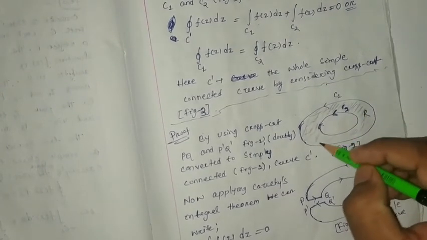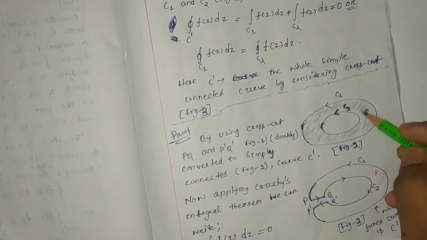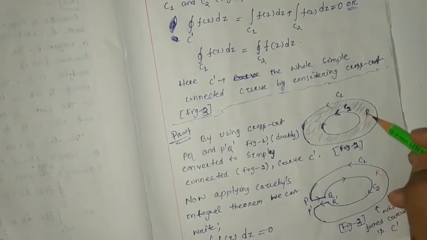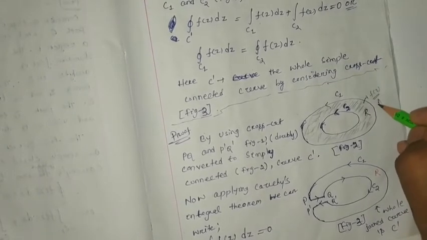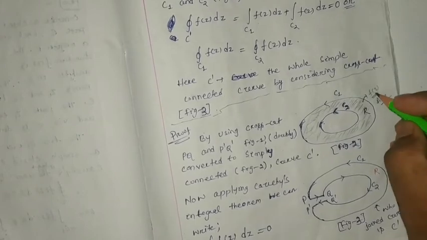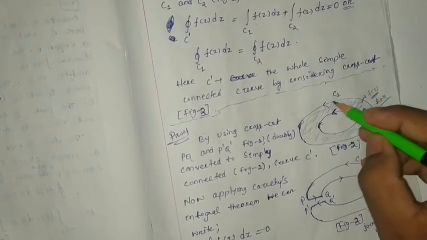You just focus upon the shaded region, whatever I am shading. In this region, the function we are going to consider will be analytic. Also this function f(z) is analytic on the curve C2 and on the curve C1.